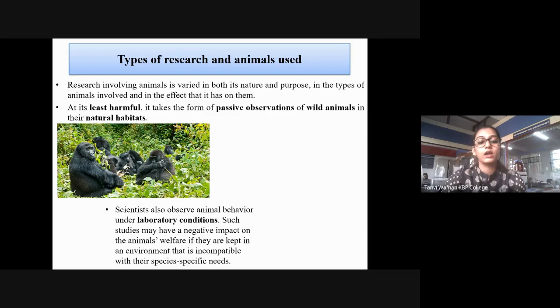Okay? Scientists also observe animal behavior under laboratory conditions, where you're going to grow the animal in your laboratory. Such studies may have a negative impact on the animal's welfare if they are kept in an environment which is incompatible with their species specific needs. If you bring a monkey and grow it in your laboratory, the environment is not compatible.